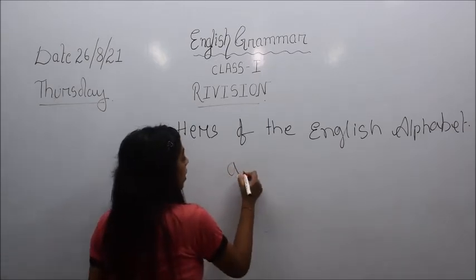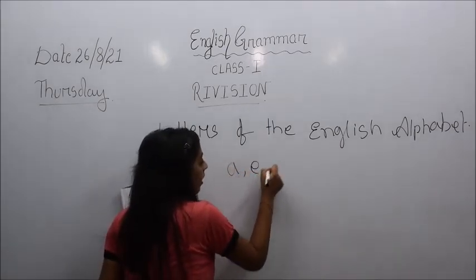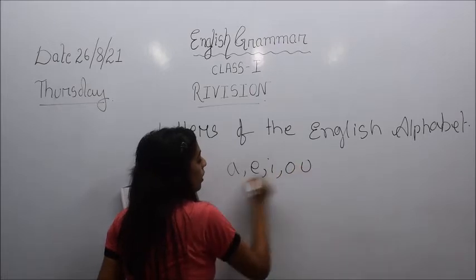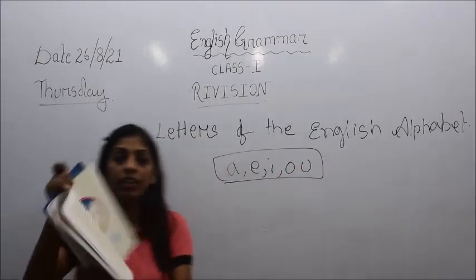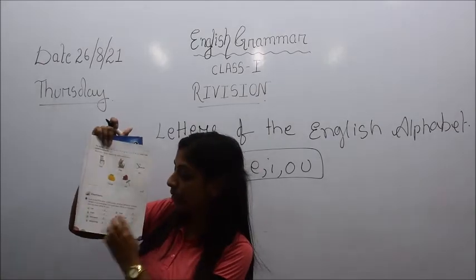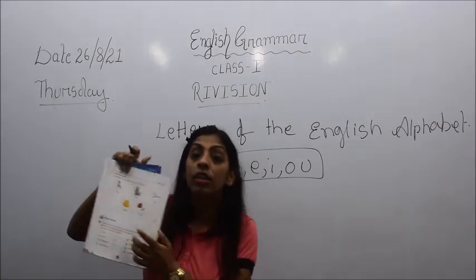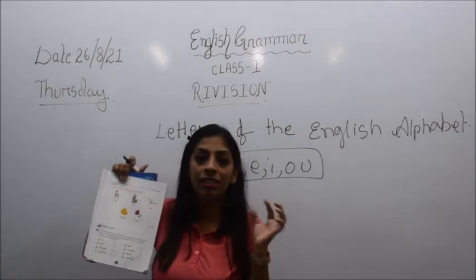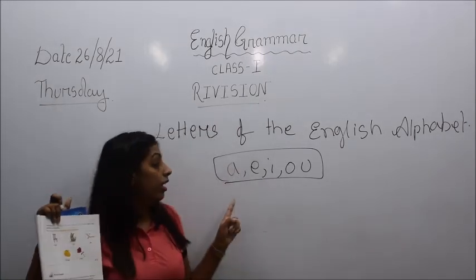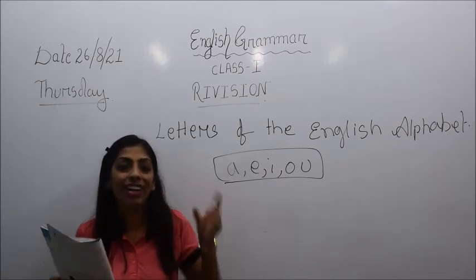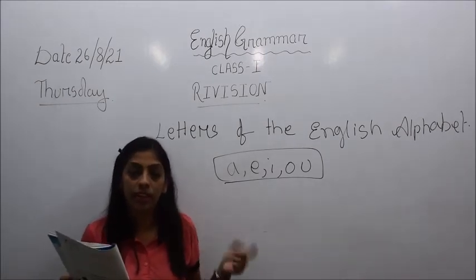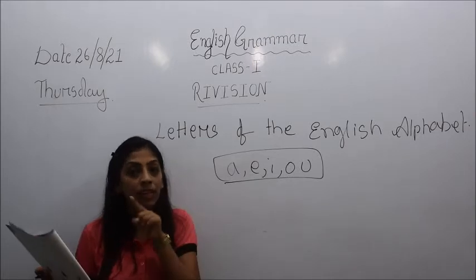The letters A, E, I, O, U are vowels, right? So here the names of several vehicles have been given, and you have to find out which vehicle's name starts with a vowel. Number 1 is car, C-A-R. Car starts with a consonant, so you have to write C.